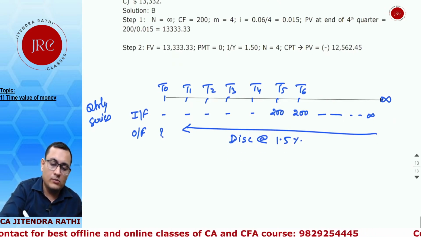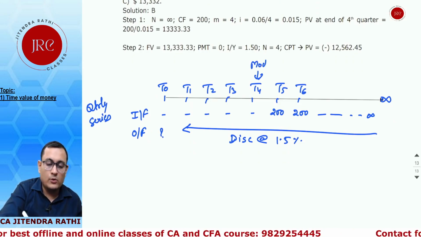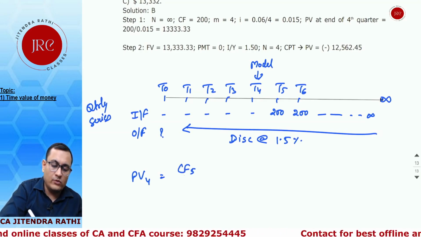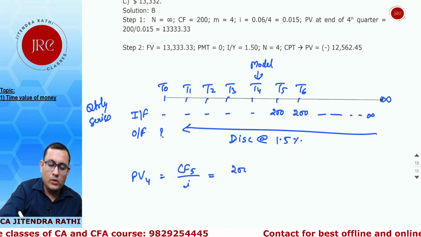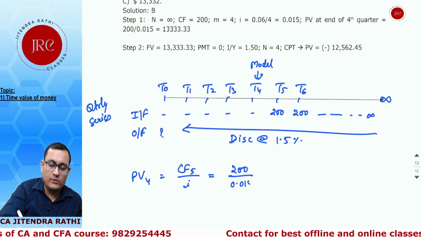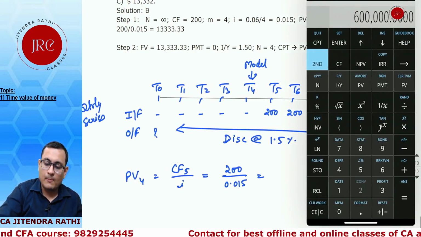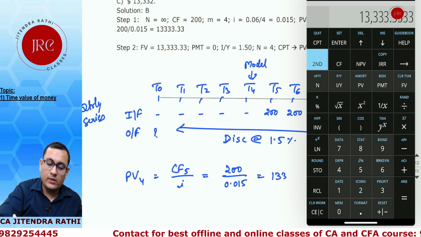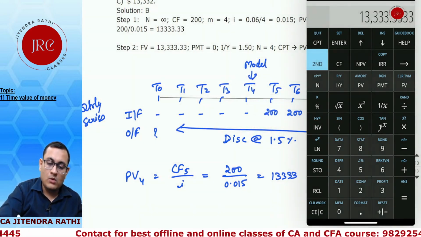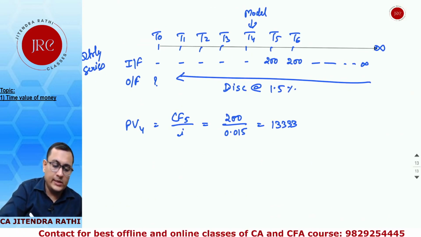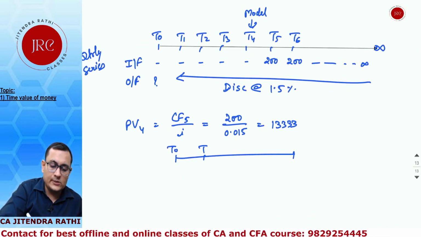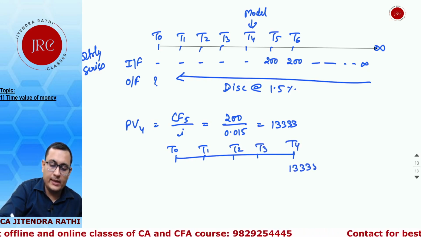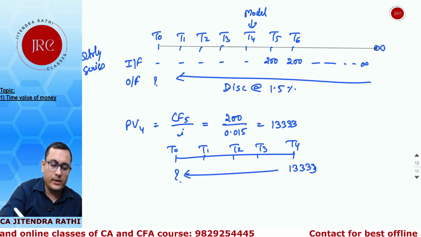So again, we are going to apply the model here because the model's conditions are satisfied at T4. Present value at T4 is equal to CF5 on I, 200 over 0.015, which is equal to 13,333. With this step, this complete infinite series becomes a small series of 4 periods with a consolidated value standing at T4. Now we want to bring it to T0.